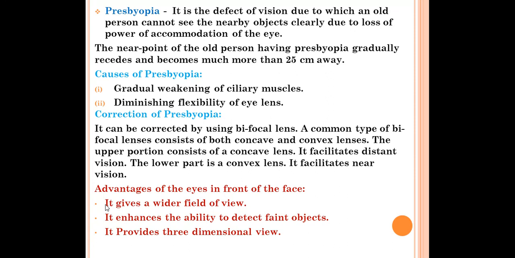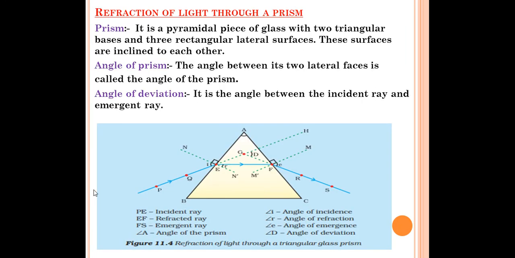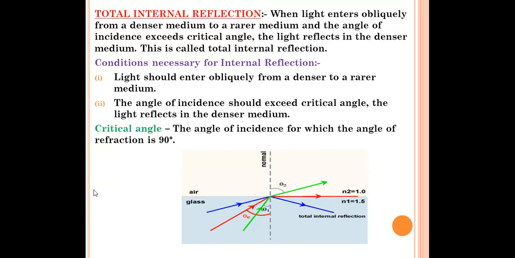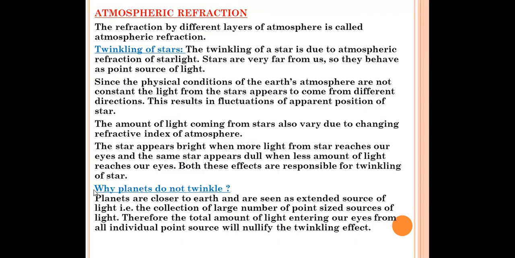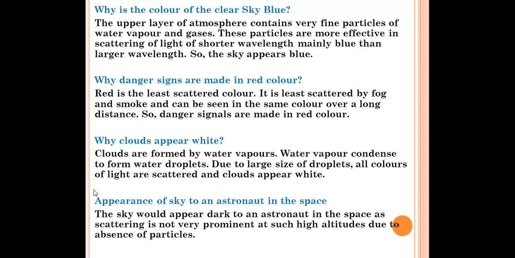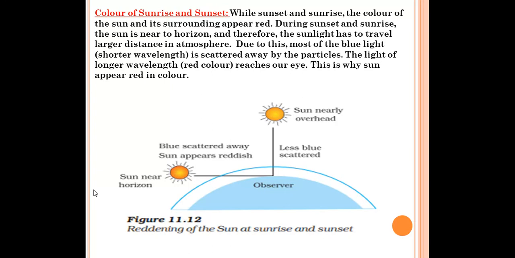The human eye is not needed for your syllabus for the 2020 to 21 session because of COVID. It had been reduced, but Karnataka board students or other board students have to read the human eye completely because many questions are asked from this topic. So with this we have finished that one. In the next video I will be covering refraction of light through a prism, dispersion of white light, then total internal reflection, formation of rainbow, atmospheric refraction and the phenomena associated with that, scattering of light, and few questions are also asked from that which we'll discuss.